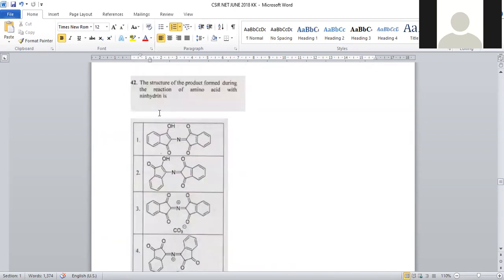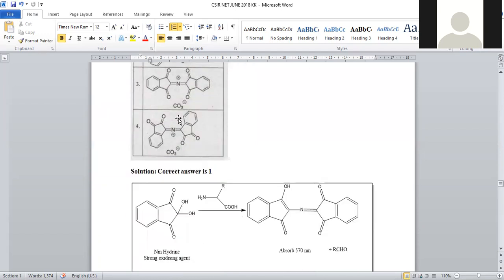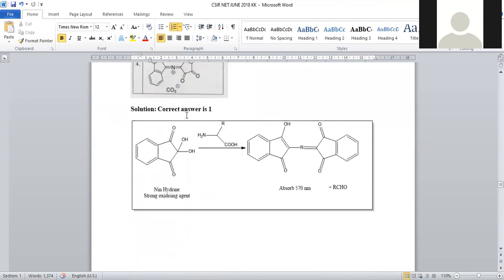Now, let us move on to question number 42. The structure of the product formed in the reaction of amino acid with ninhydrin. Ninhydrin is the selective reagent for identification of amino acids. Whenever ninhydrin is treated with an amino acid, what happens? It involves a dimerization type of reaction.